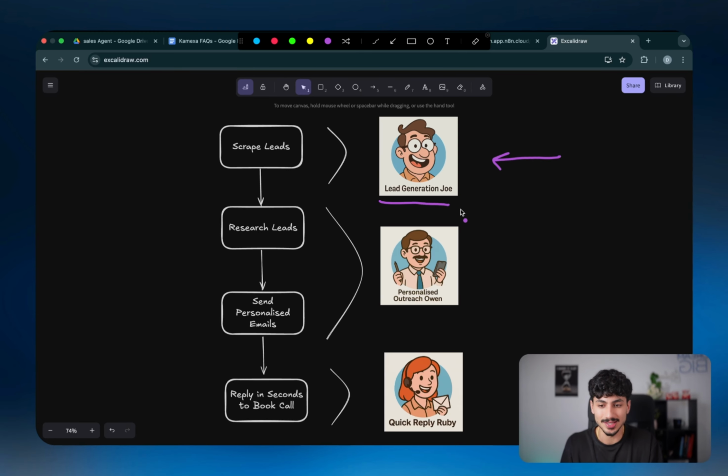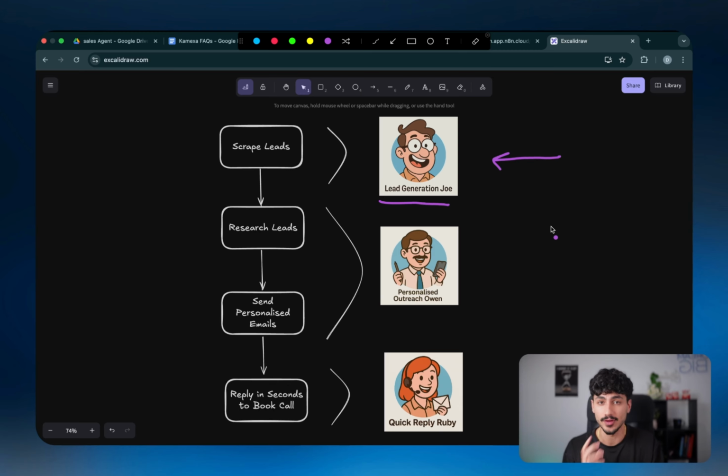And Lead Gen Joe, as I said, is basically just an AI agent that, just like Quick Reply Ruby, you can use on Telegram, but you can literally record your voice and just tell it what leads you want to scrape, and then it will go and scrape those leads for you. So you can literally say, for example, I want founders of marketing agencies in Sydney, and then you'd suddenly have a Google Sheet full of 300 leads that have been scraped for you.